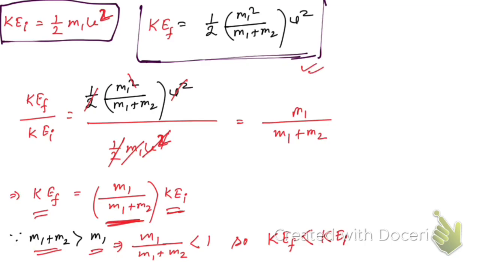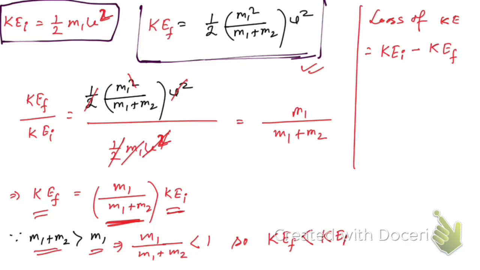So therefore, loss of kinetic energy, how to calculate the loss of kinetic energy? Kinetic energy initial, which is greater before collision, and kinetic energy after collision, right? So kinetic energy before collision is half m1 u square, minus after collision, which is half m1 square by m1 plus m2, let me write this one here, m1 by m1 plus m2, right, into u square. Okay, so hope you have understood this.